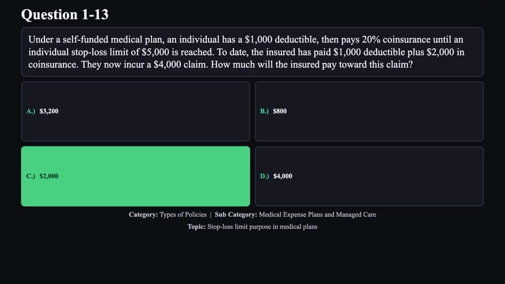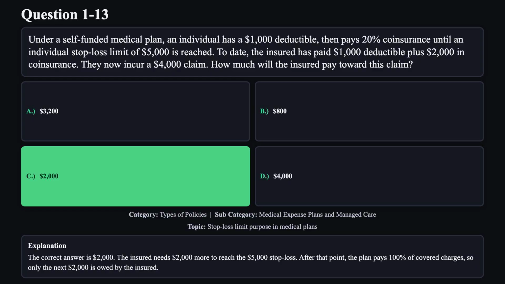The correct answer is C. The correct answer is $2,000. The insured needs $2,000 more to reach the $5,000 stop loss. After that point, the plan pays 100% of covered charges, so only the next $2,000 is owed by the insured.